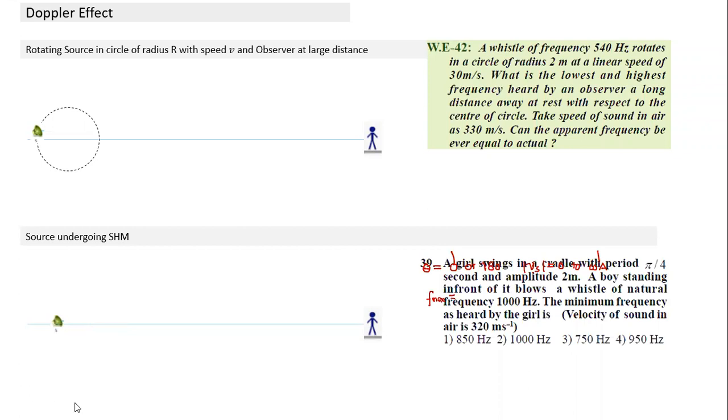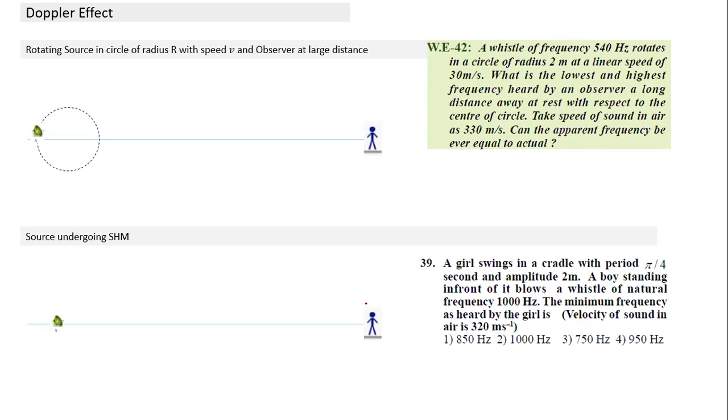So let's take one question based on this concept. A girl swings on a cradle with a time period. This time period is given, amplitude is given. A boy standing in front of her blows a whistle. We have taken this question a little reversed. Who is oscillating? The observer is oscillating, but the basic principle remains the same. The boy standing in front blows a whistle of natural frequency 1000 hertz.